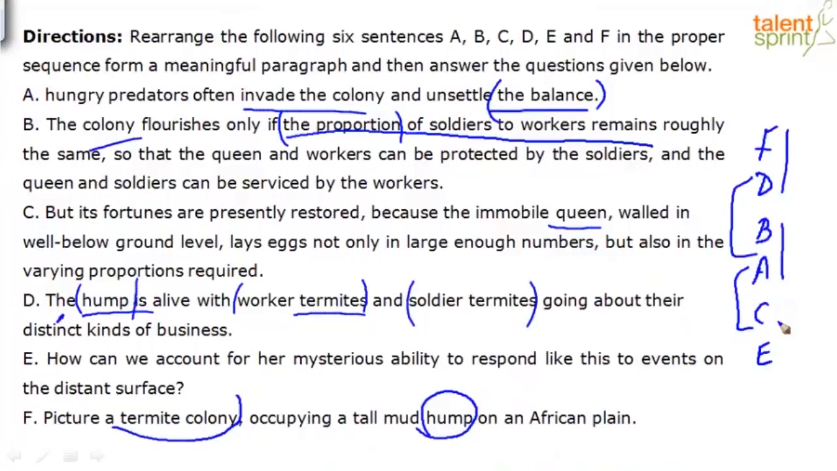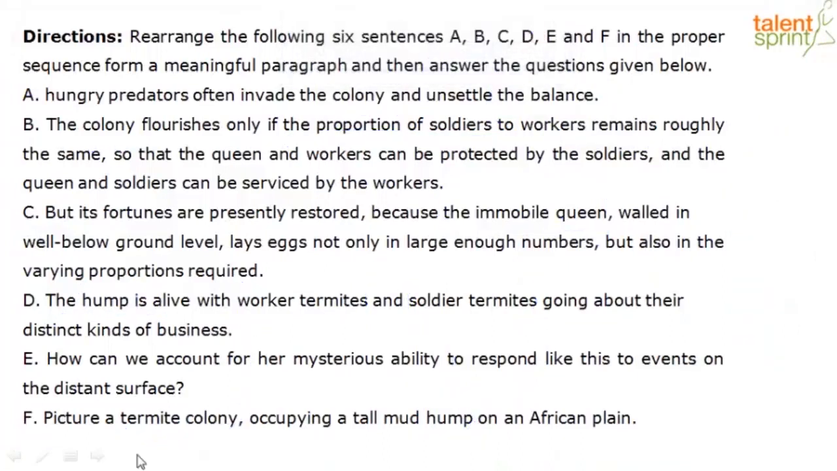After that, C talks about how, even though the hungry predators unsettle the balance, who restores it back? The immobile queen. What does she do? It expands on that, AC. And then we are left with E. E sums up everything, saying, how can we account for her mysterious ability? Her mysterious ability refers to the queen, to events on the distant surface, and that's how the sequence is. So if you got this sequence right, you get the answers right.